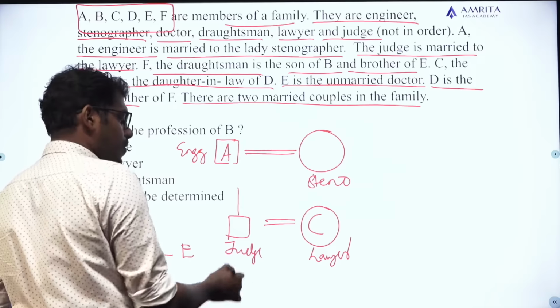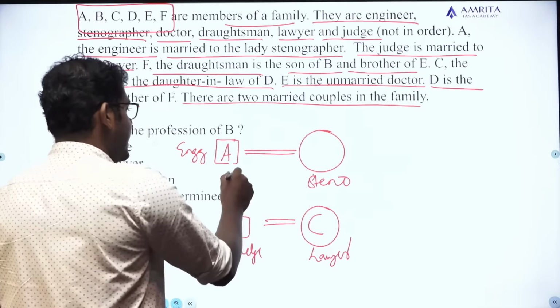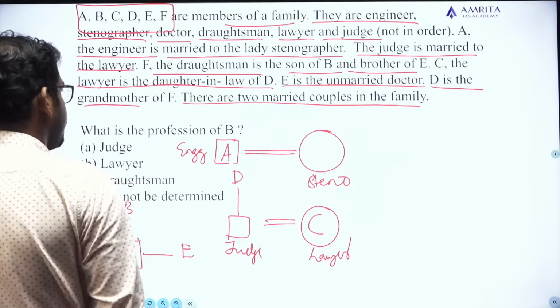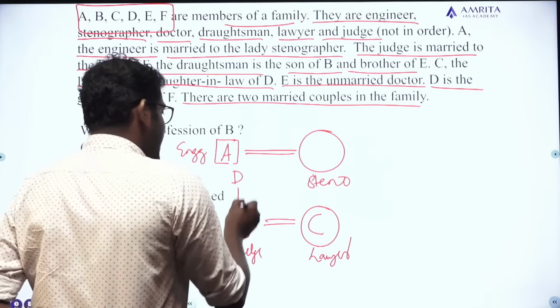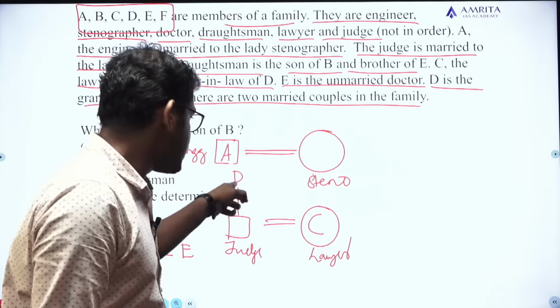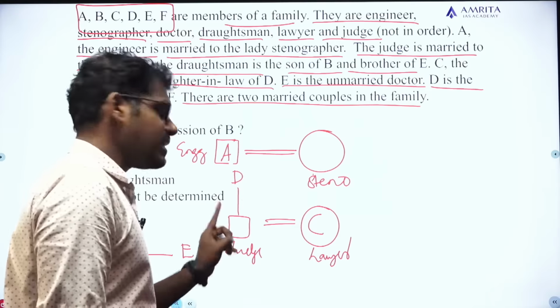Actually, C is the wife of the judge and C is the daughter-in-law of D, which means that D is the parent of the judge. D is the parent of C's husband, that is the judge.